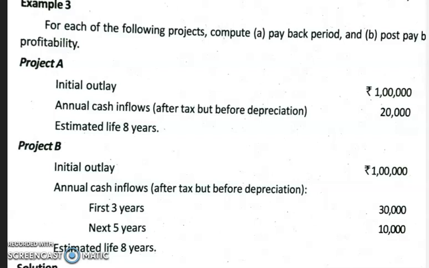In the case of project B, for the first 3 years we're getting an annual cash inflow of rupees 30,000 each at the end of the first 3 years, and at the end of the remaining 5 years, we're getting rupees 10,000 each. And the life of the project is also 8 years. So in the first case, annual cash inflows are equal, while in the second project it is not equal, because in the first 3 years it's one amount, and in the next 5 years it is a different amount.